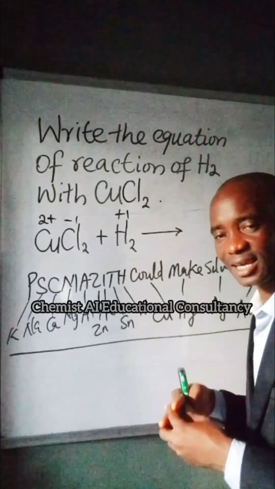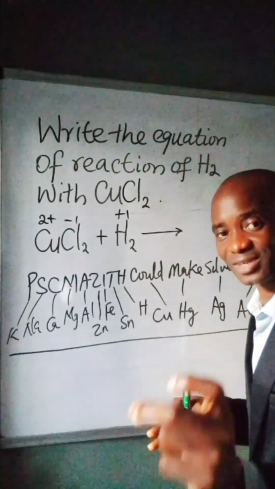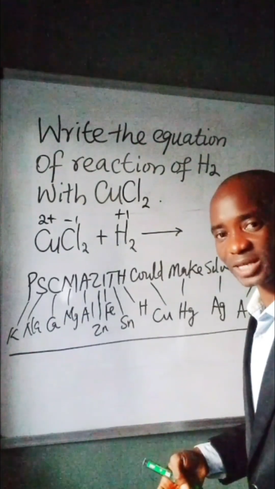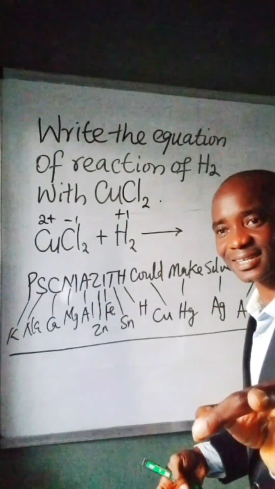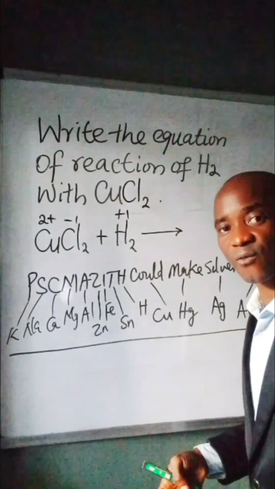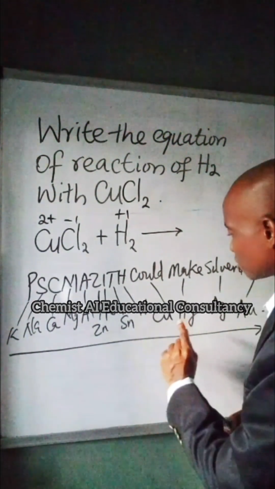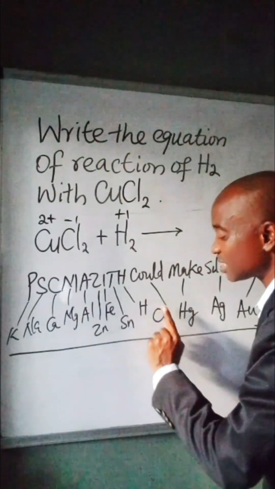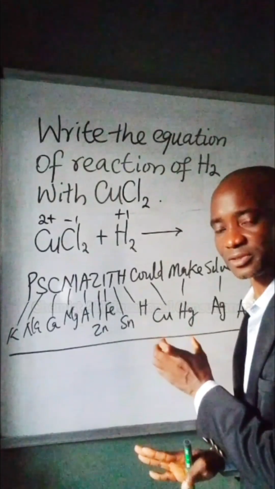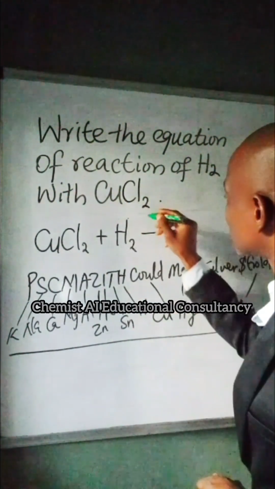It is just like a pregnant woman whose time of delivery has not reached, and you tell the woman to deliver. You have to inject the woman with necessary hormones like oxytocin, which will now force the baby to come out against the natural process. So, for hydrogen to displace copper, naturally it is possible, but it is under a forcing condition. That forcing condition is involvement of heat. You must heat the system.